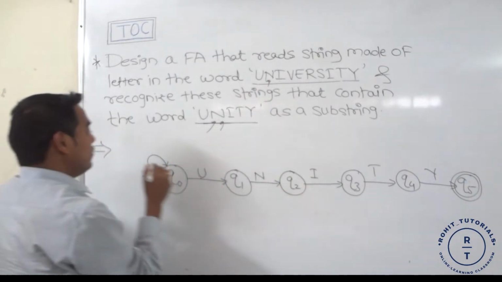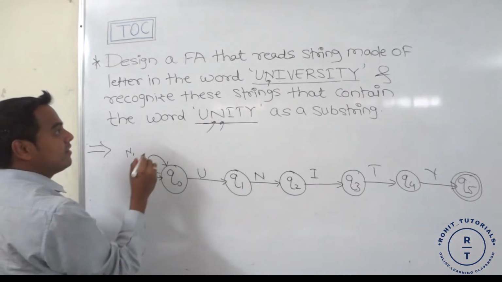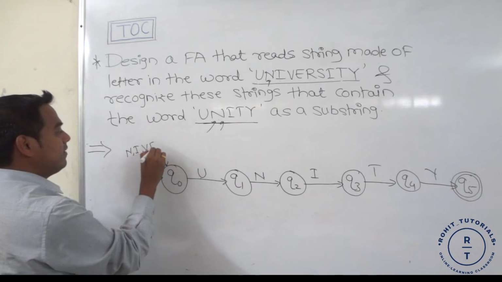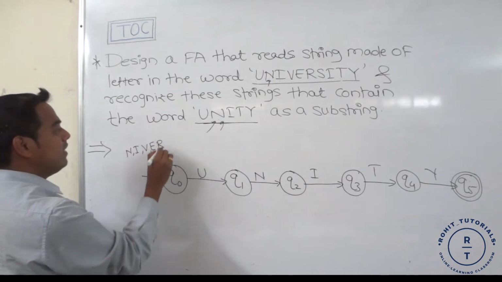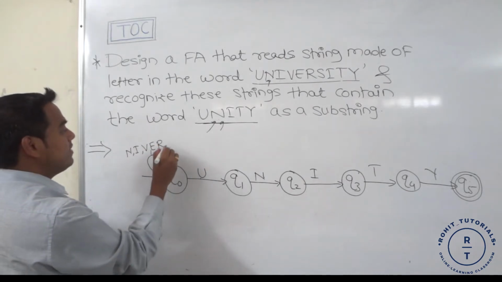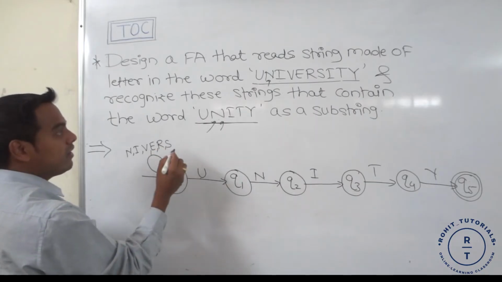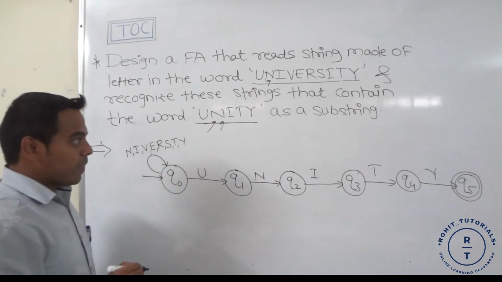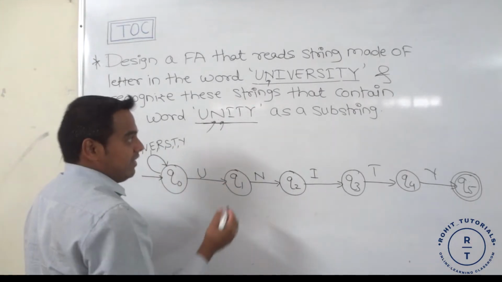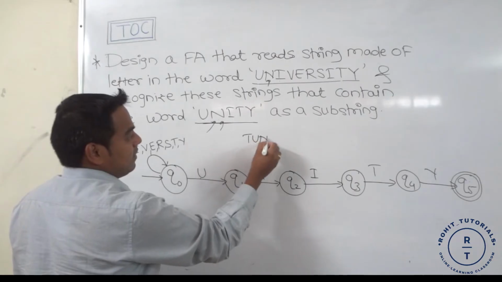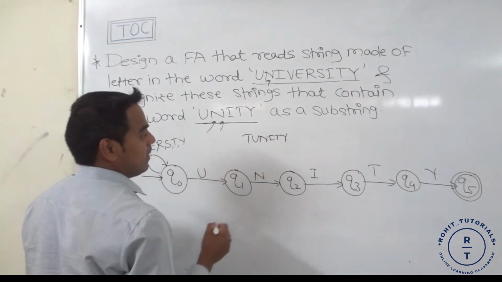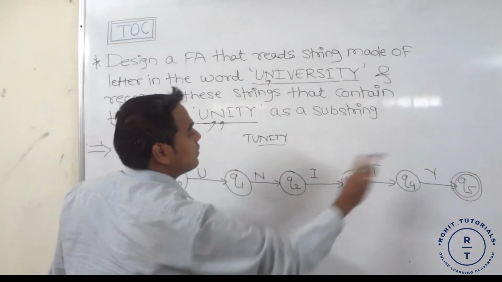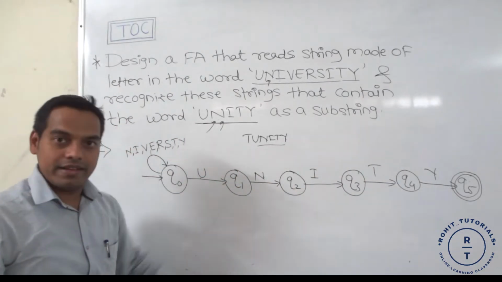So apart from U, there are N, I, V, E, R, S, T and Y. If a string starts with, suppose, T unity, then T remains at Q0 state, and for unity we follow these steps and reach the final state.